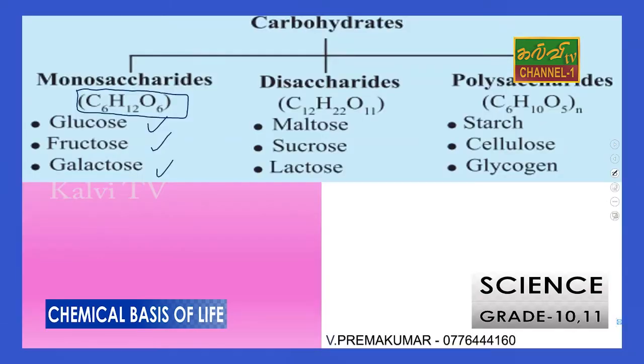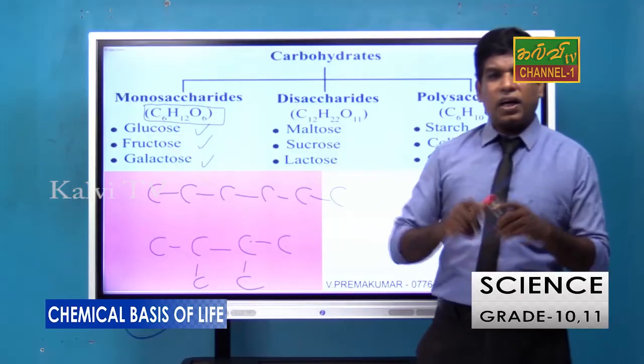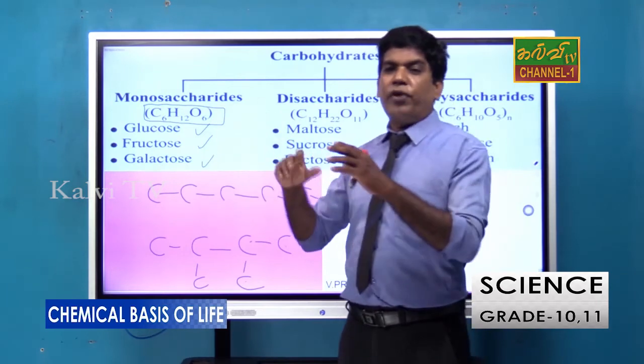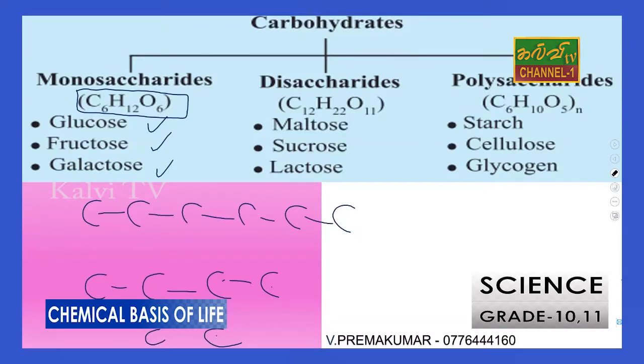For example, carbons in this formation, 1 2 3 4 5 6. Another structure has different carbons, 1 2 3 4 5, so one carbon is in excess here. So different kinds of structure may be shown, and therefore we find different features of the monosaccharides. You should know the examples for disaccharide: maltose, sucrose, lactose. Starch, cellulose and glycogen are the polysaccharides.